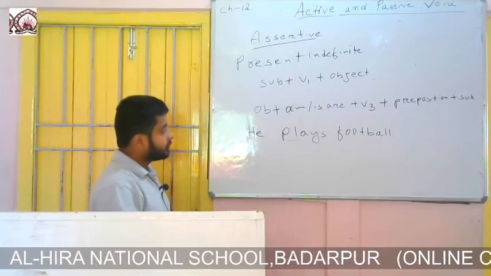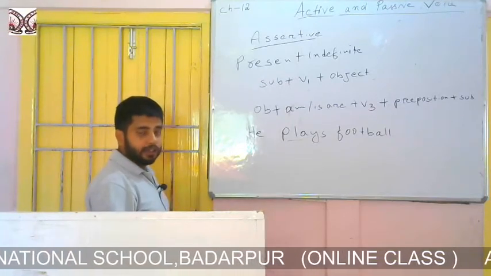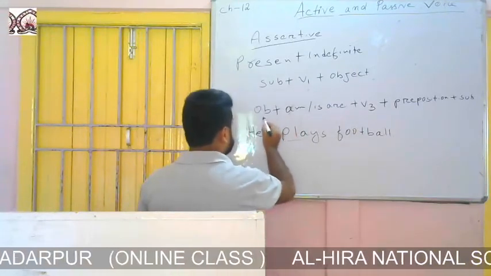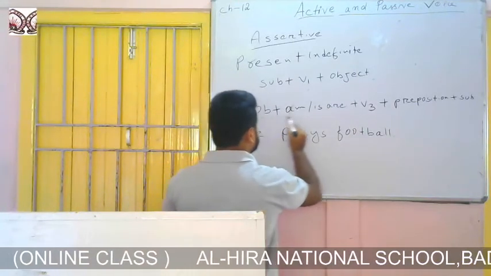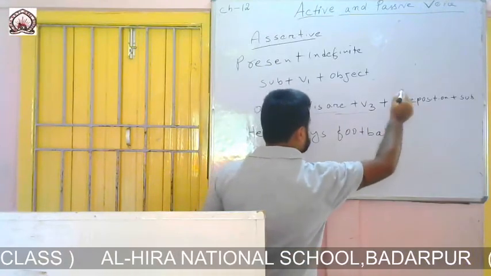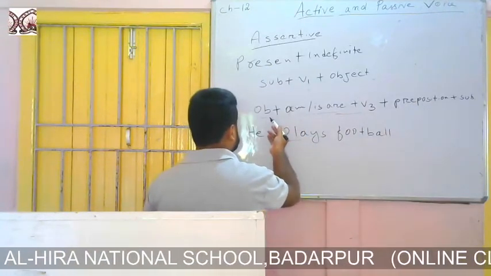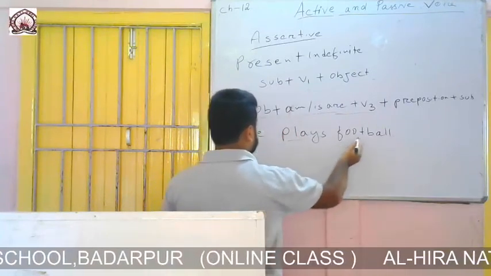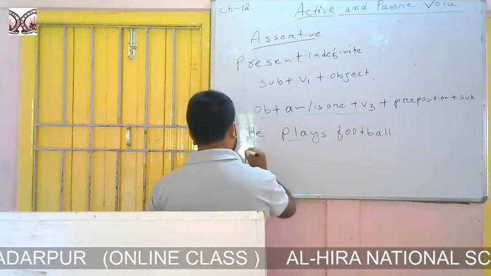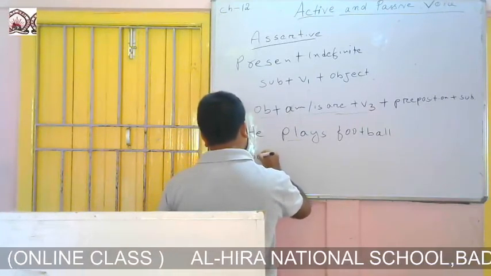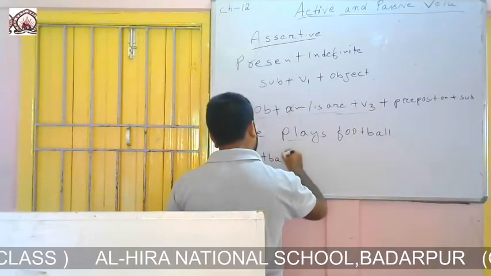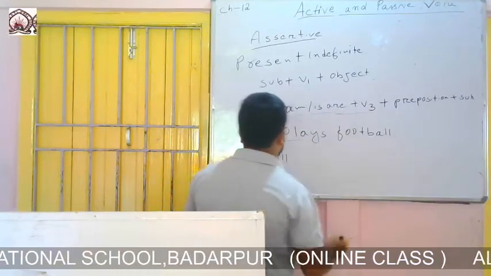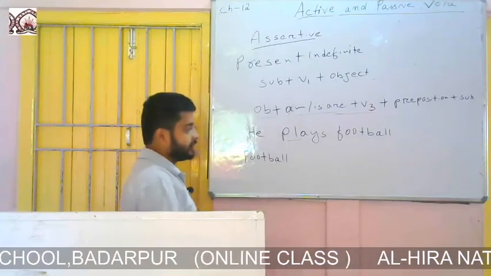So, while changing it to passive voice, what will we do? We will take the object. Once again, see the formation of passive voice of present indefinite. The object should be written at the beginning. Here the object is football. Then we have to write am, is or are according to the new subject.